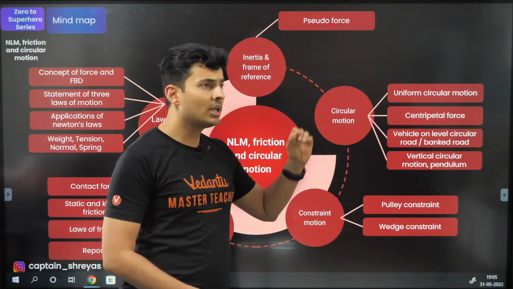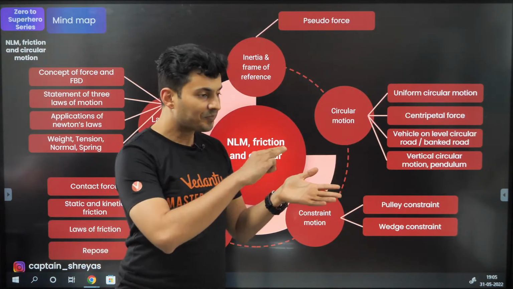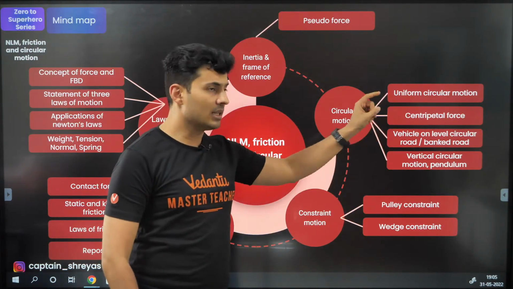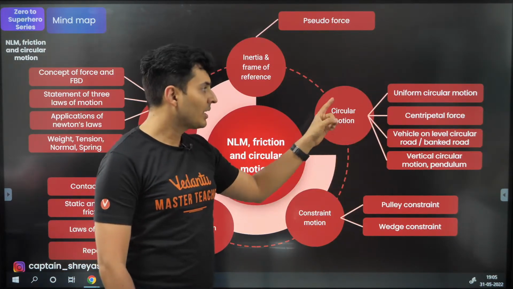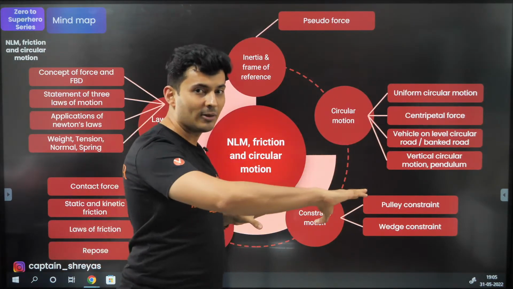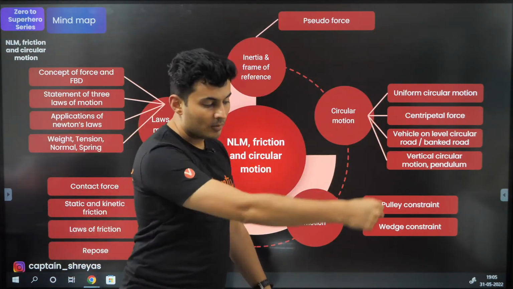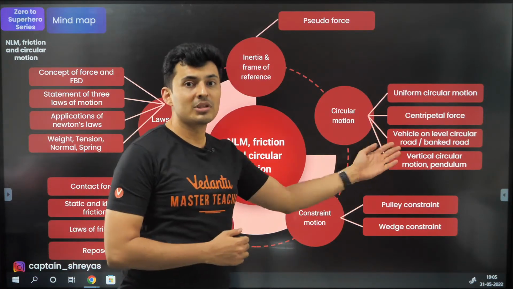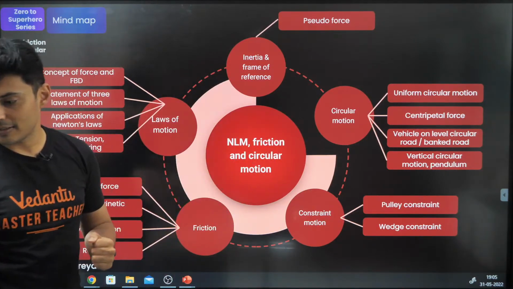In circular motion, the kinematics aspect: the velocity, angular acceleration, tangential acceleration, centripetal acceleration. Then the dynamics aspect where you have centripetal force, centrifugal force, then a vehicle going on a circular track or a banked road, and then vertical circular motion or pendulums, be it conical pendulum or simple pendulum. Those kinds of concepts are also important. Let's start by revising this.